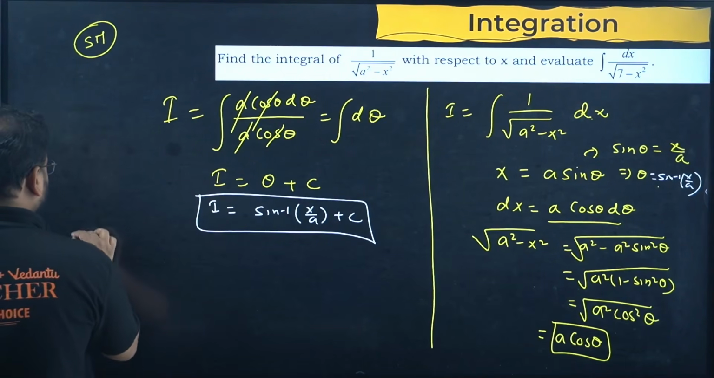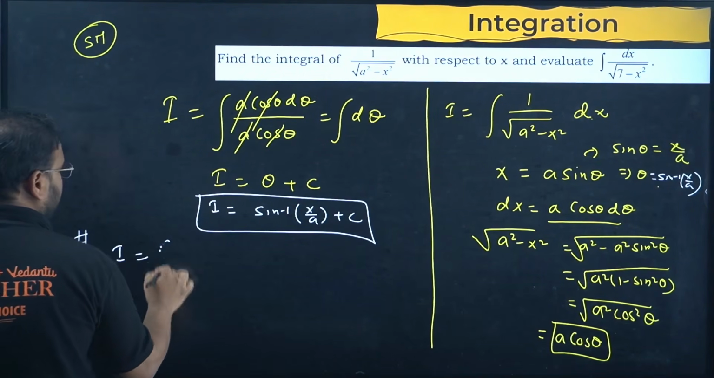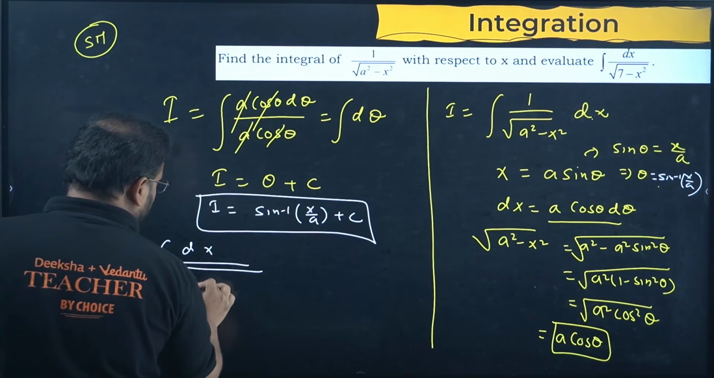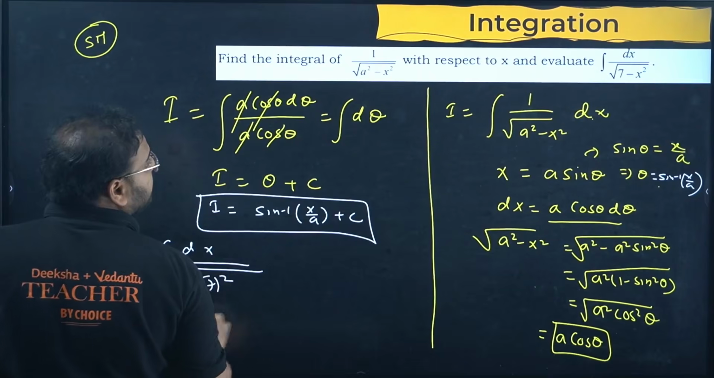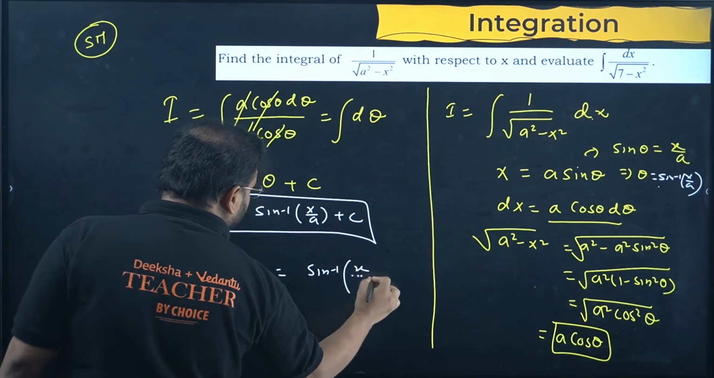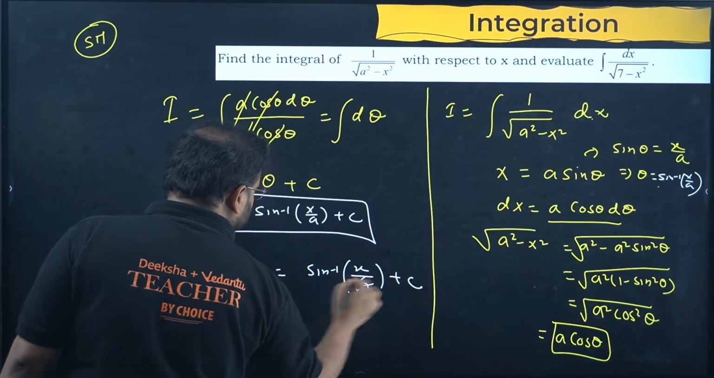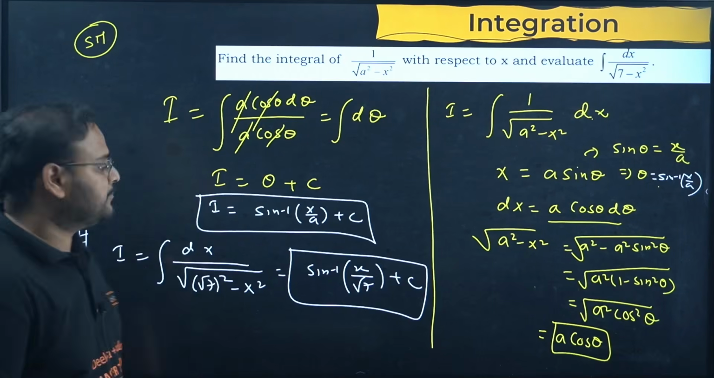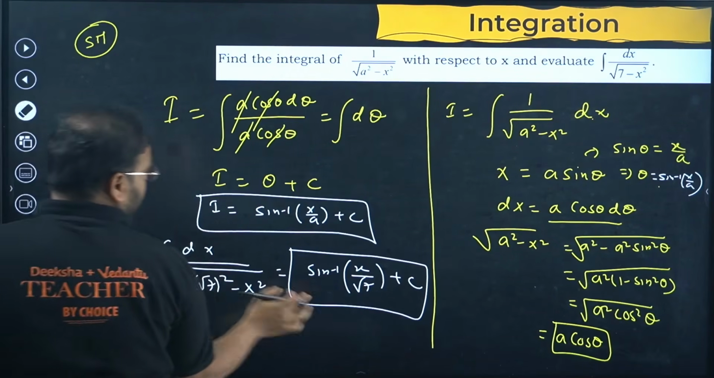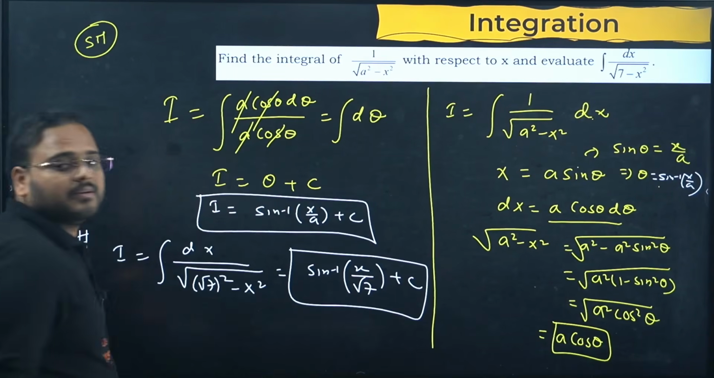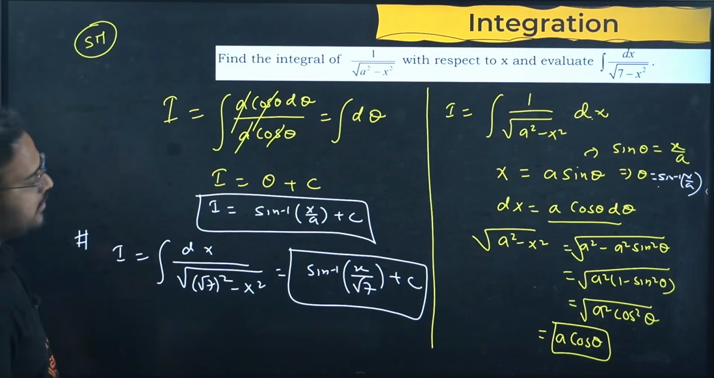Now the part 2 of this question: integration of dx upon root of 7. I'm going to write this as root 7 square minus x square. You know the answer: sine inverse of x upon root 7 plus c. Compare and get the result. I hope this is visible. Clear, guys? Okay. Done. Next one.